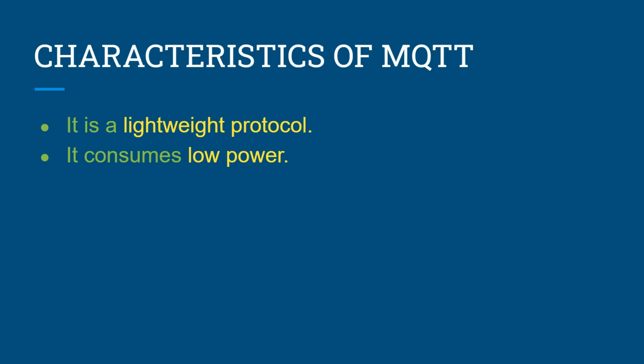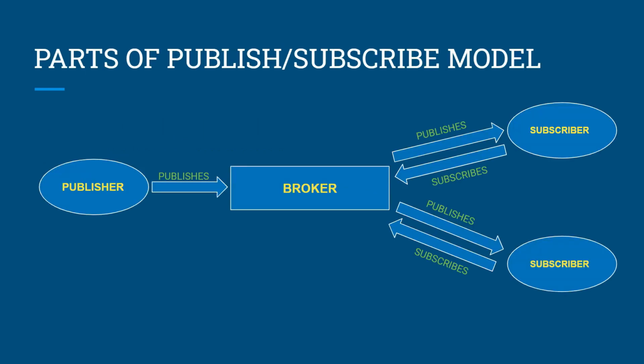MQTT works on a publisher subscriber model. To understand this, we need to understand its basic parts. Message is an entity that gets exchanged between the publisher, broker, and the subscriber. The type of message that is being transmitted is called a topic. The broker is the central server that buffers data and publishes them to the subscriber according to the topic to which the subscriber has subscribed.